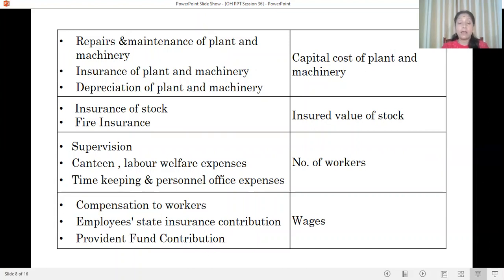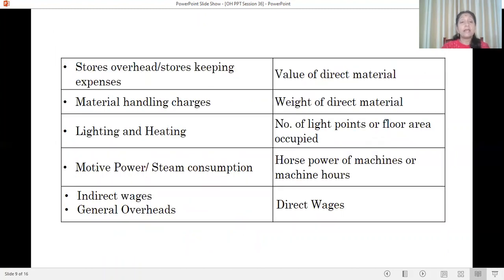Compensation to workers, employee state insurance contribution, provident fund contribution are apportioned on the basis of wages. Next is stores overhead, storekeeping expenses, on the basis of value of direct material. Material handling charges on the basis of weight of direct material. Lighting and heating on the basis of number of light points or floor area occupied.